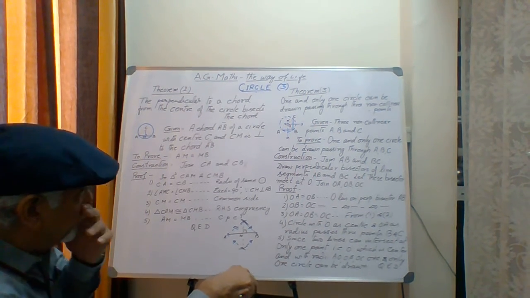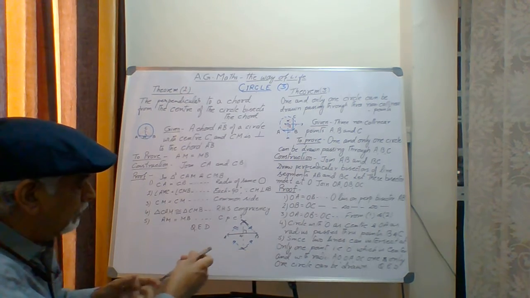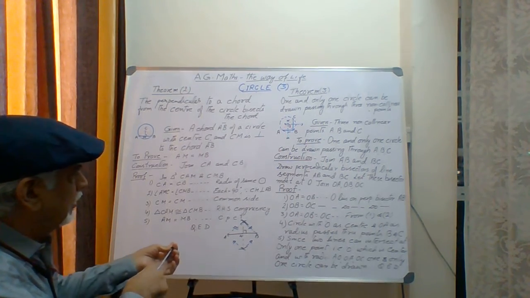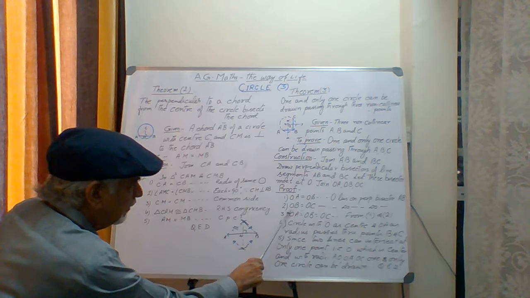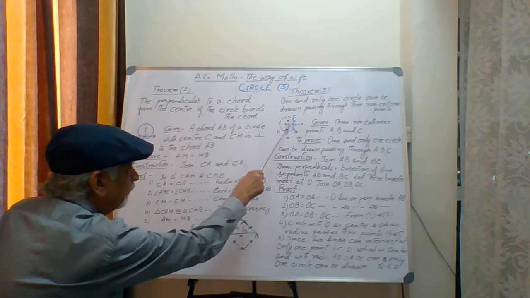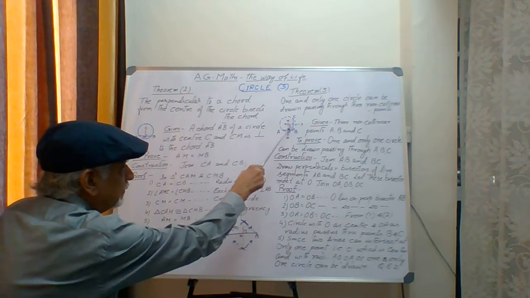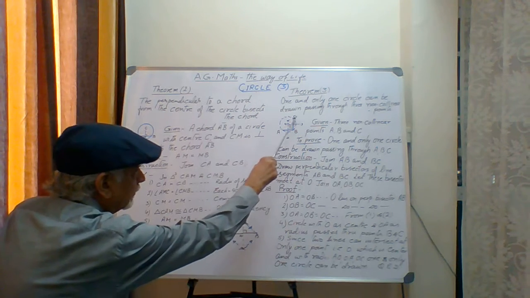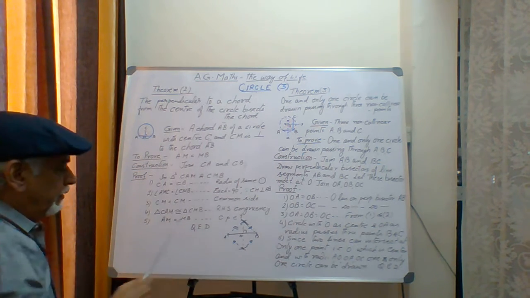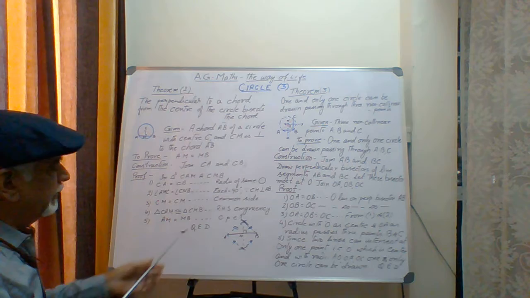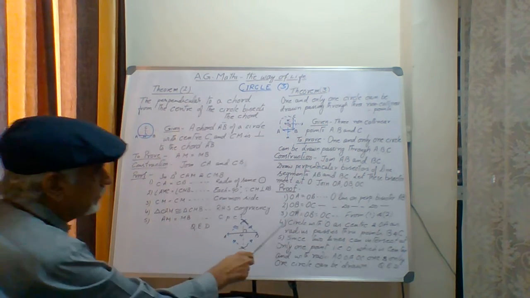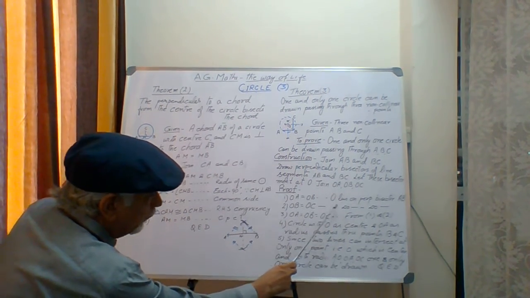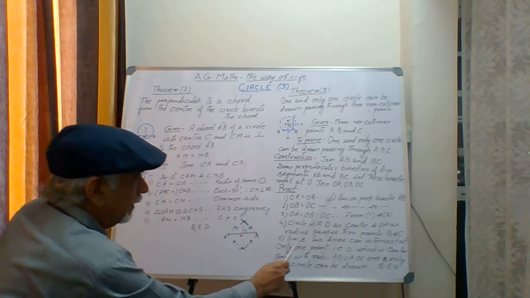Now OB is also equal to OC. How OB is equal to OC? OB is equal to OC is here. OB and this is OC. This is also perpendicular bisector for the line segment CB. When line segment CB is bisected, then what happens? OB is equal to OC. The same concept, O lies on the perpendicular bisector.